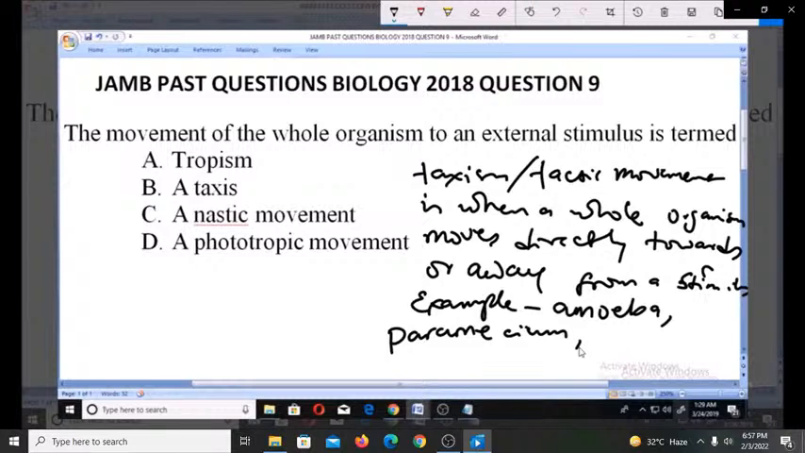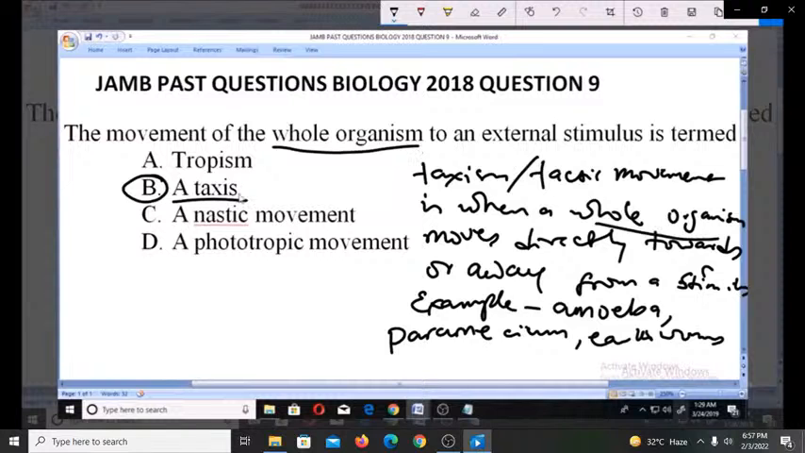So A taxis is the answer because we're talking about the movement of the whole organism. Whenever we have the movement of the whole organism in response to a stimulus, we call it taxism or a tactic movement. So option A is the answer to this.